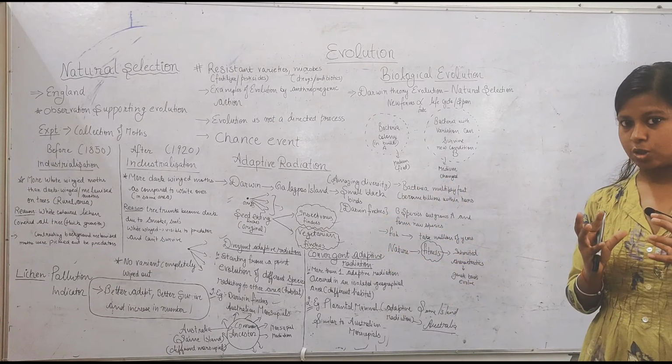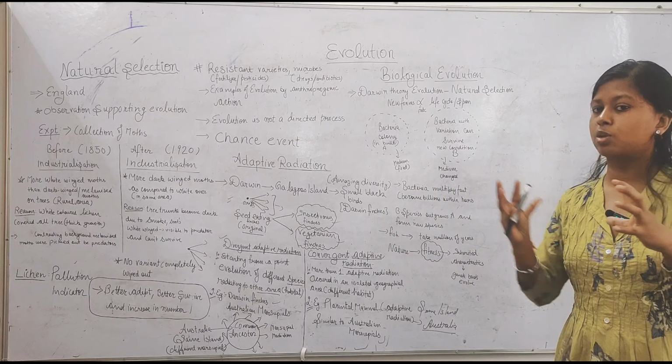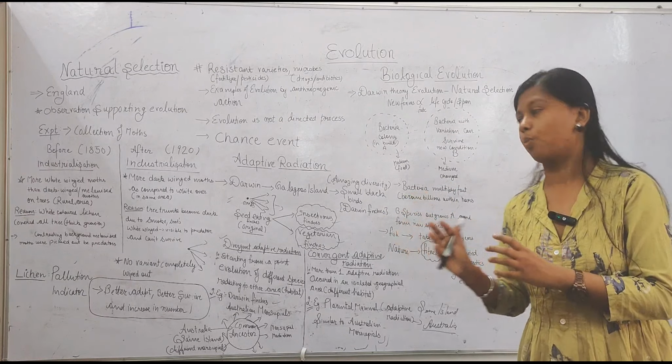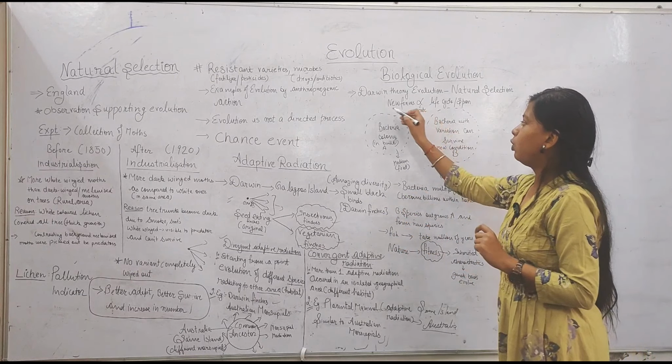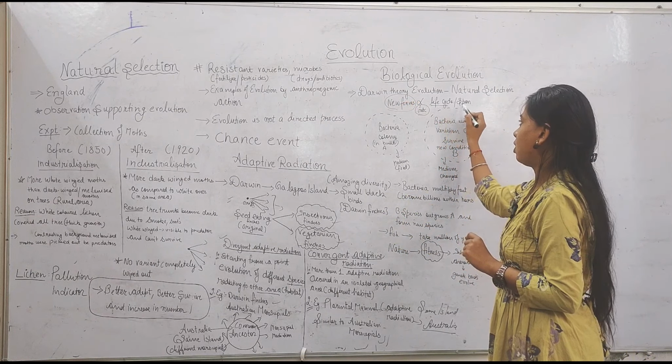If a species takes a large time to produce new offspring, its evolution process will be slow. So new forms arise depending upon the rate of their life cycle or span.